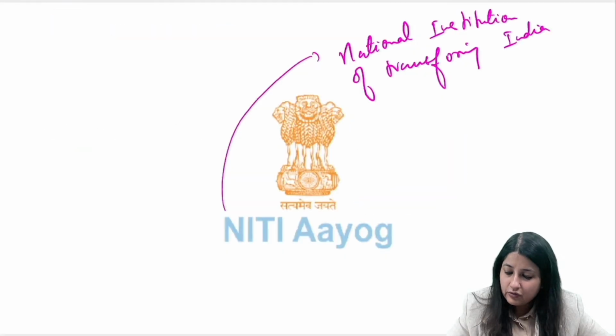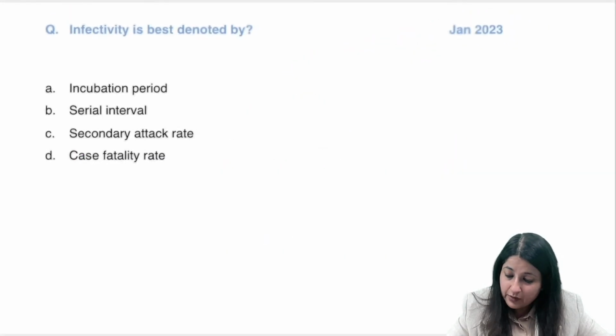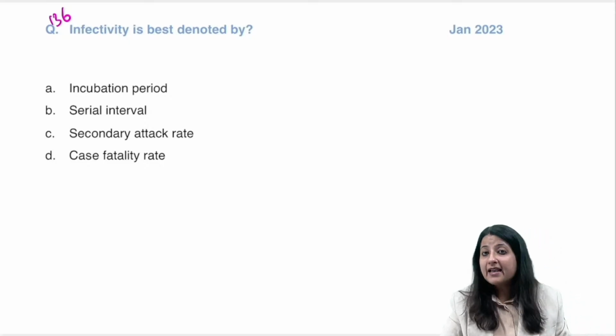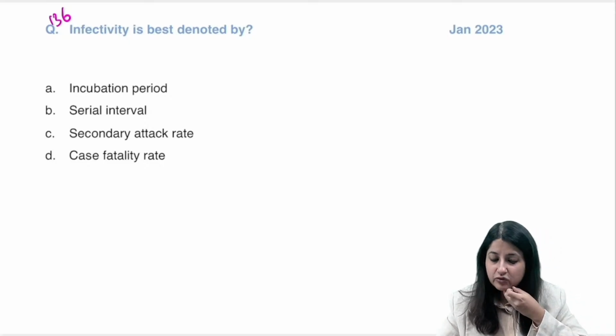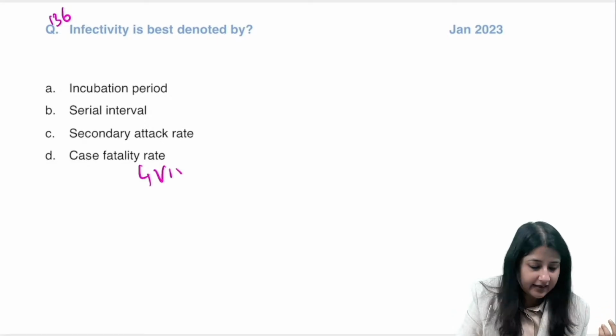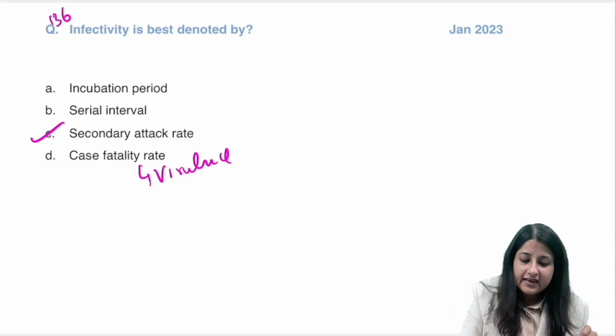Let's go to question number 136. Infectivity is best denoted by what? Virulence is denoted by case fatality rate.